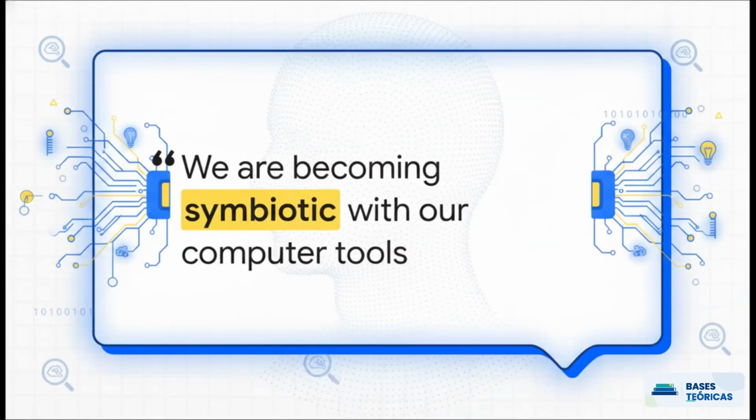The researchers summed up the real-world impact perfectly with this powerful quote. "We are becoming symbiotic with our computer tools, growing into interconnected systems that remember less by knowing information than by knowing where the information can be found." Practically speaking, human memory is fundamentally adapting to our tech. We're treating the internet as a highly efficient partner in our transactive memory system. We don't need to be walking encyclopedias anymore. We just need to be excellent searchers and navigators of our digital files.